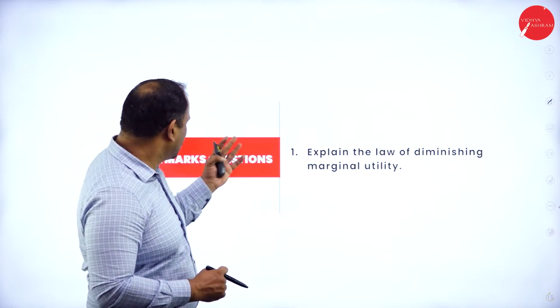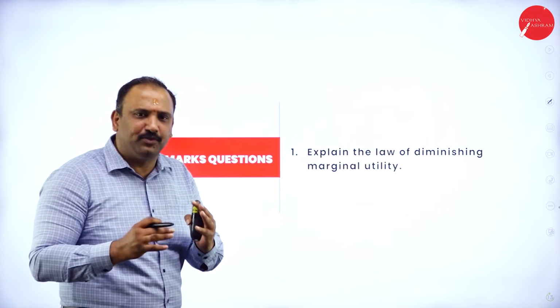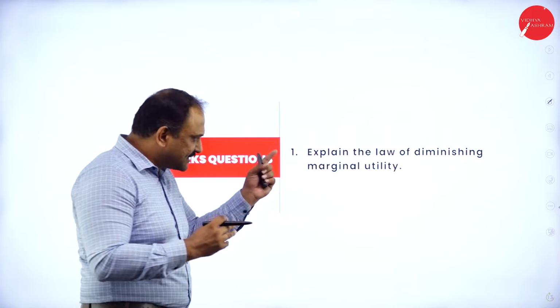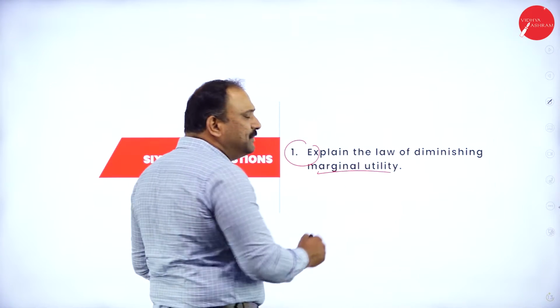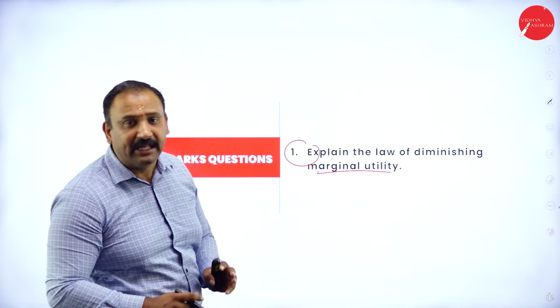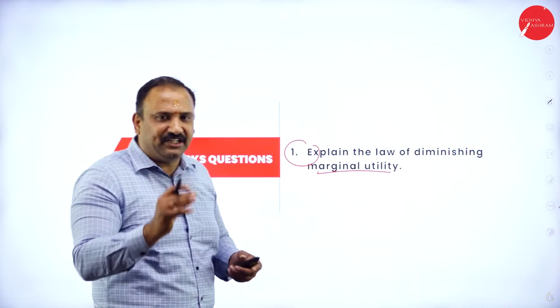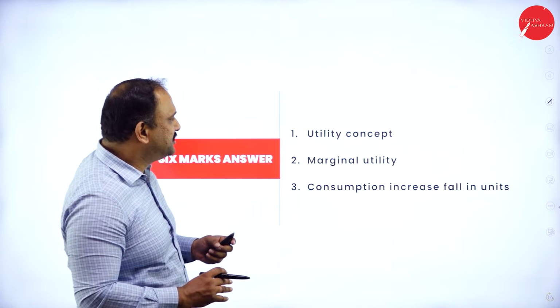Moving further, let's look into the 6-mark. One of the 6-mark questions which I've always felt has come from this particular chapter is: explain the law of diminishing marginal utility. Now let's first try to understand the question, diminishing marginal utility.